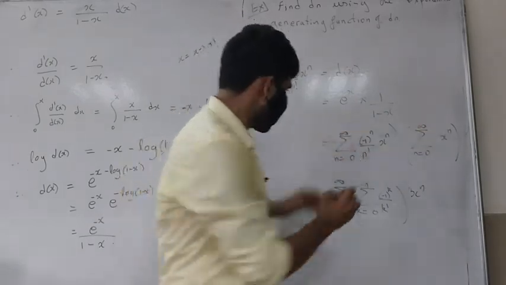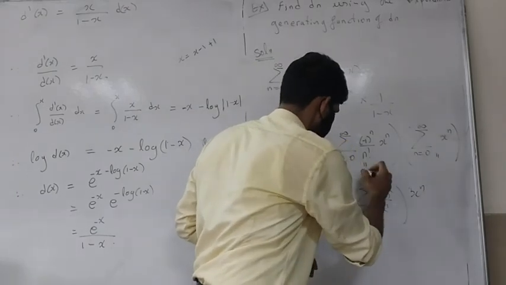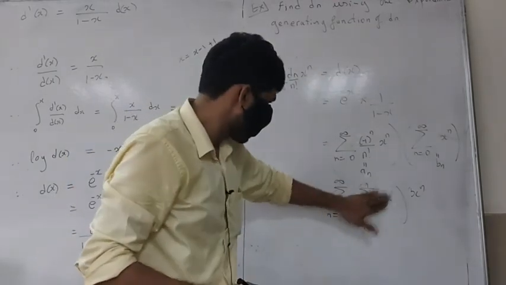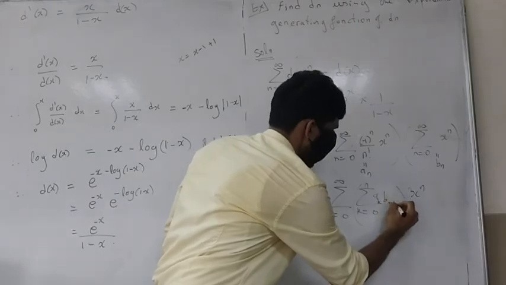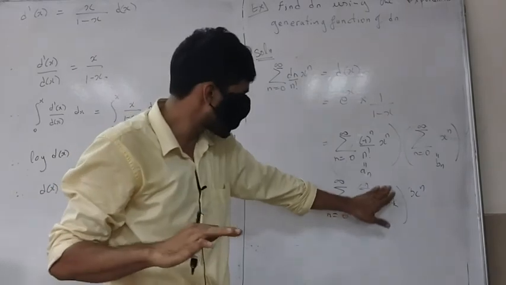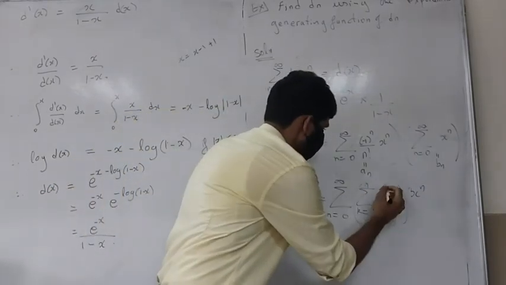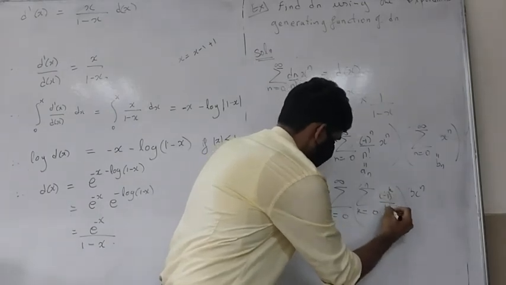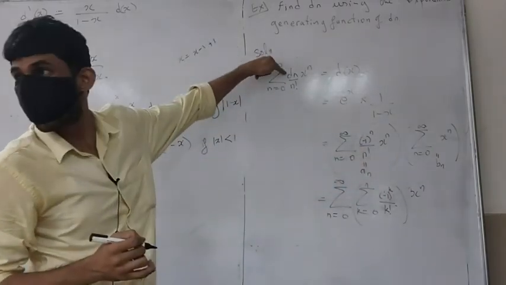See, if this is ak and this is bn, the Cauchy product is ak bn minus k. But anyway, all these bn's are 1. So in this case, it's just going to be ak. Right? That's why I said that this is very easy to calculate. So minus 1 raised to k divided by k factorial. Right? So that's my dn.